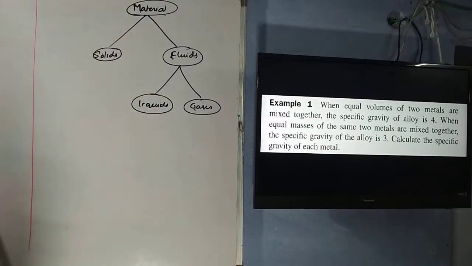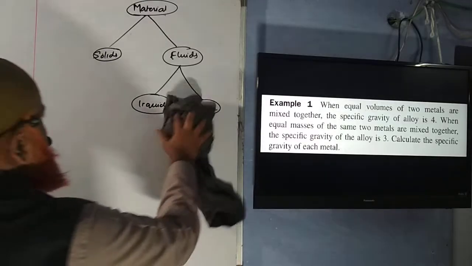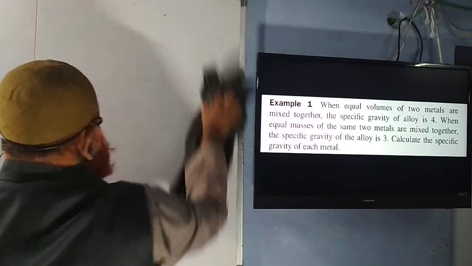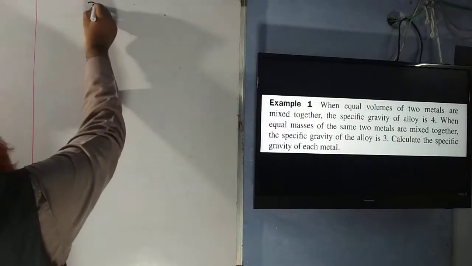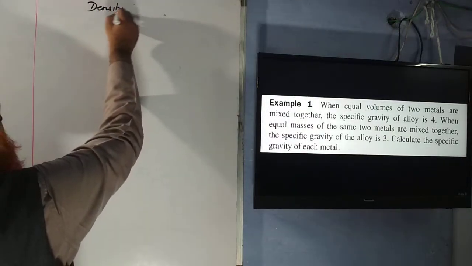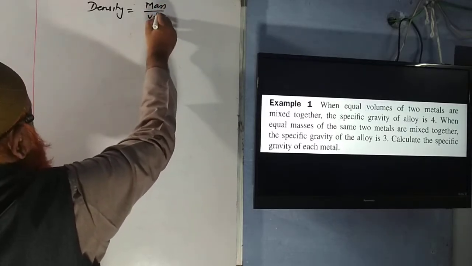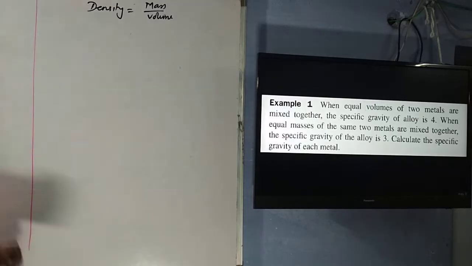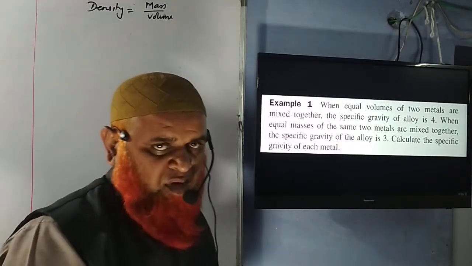So before going to the introduction to this topic, let us have some small concept here. You all know density is equal to mass by volume. Okay.